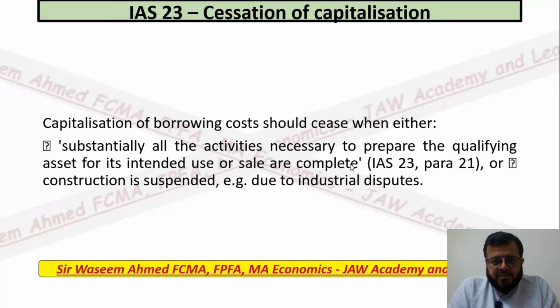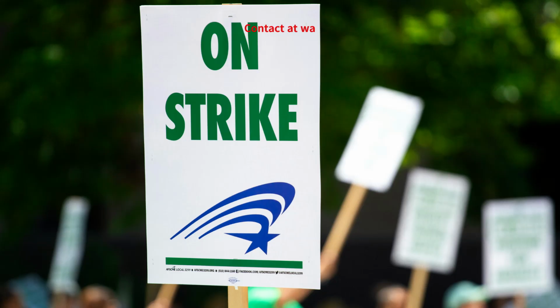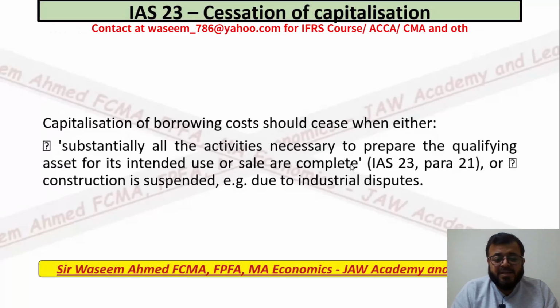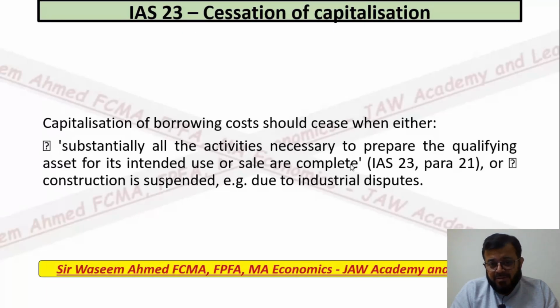Next slide is cessation of capitalization. What happens is that sometimes your activities are not started due to some approvals. For example, you are preparing a plant in some area, and due to some government approvals you are waiting. Or another example is that some industrial dispute happened, or some strike happened with the labor, or you are unable to get raw material. If such a thing happens, you have to cease capitalization, because you have to pay the interest cost whatever happens. On the other hand, you cannot capitalize it because you are not using this cost for the plant. Let me read what IAS says.